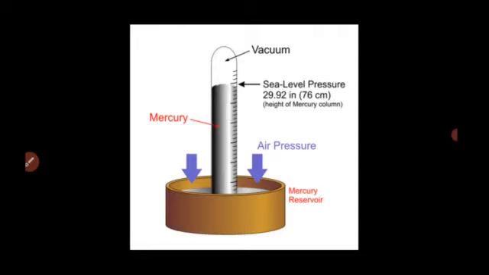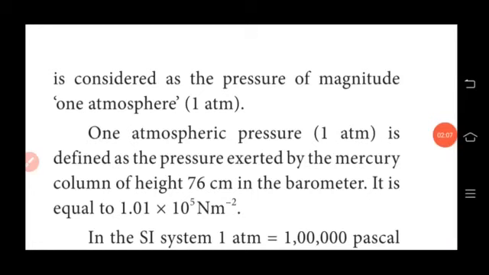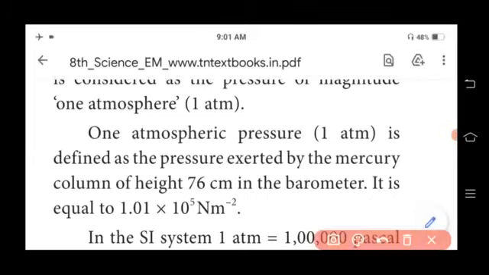At sea level, the height of the mercury column is 76 centimeter or 760 millimeter. The pressure exerted by this mercury column is considered as the pressure of magnitude 1 atmosphere or 1 atm. Students, 1 atmospheric pressure is defined as the pressure exerted by the mercury column of height 76 centimeter in the barometer.